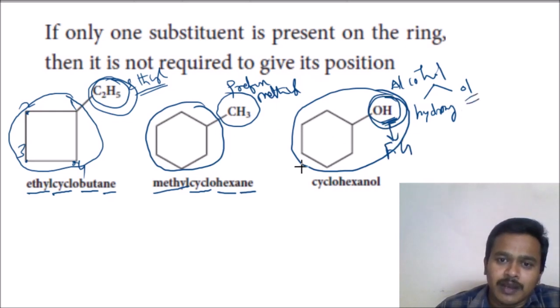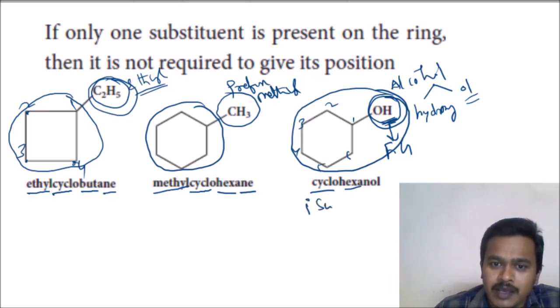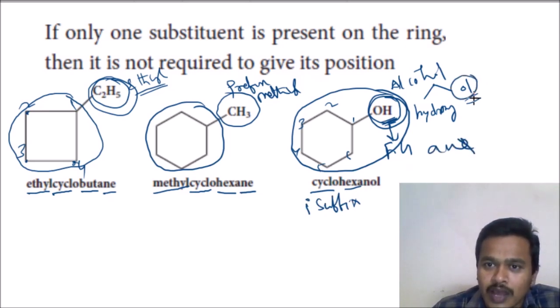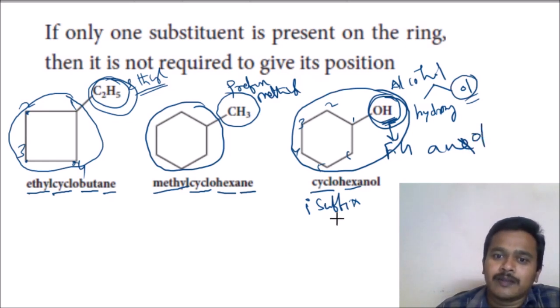So what is the remaining part? This is cyclo, the prefix is cyclo. How many carbons are there? 1, 2, 3, 4, 5, 6. So hex, ane. Why ane? Ane is the primary suffix here. In that ane, by removing e, we are going to add this ol. Ol is the secondary suffix here.